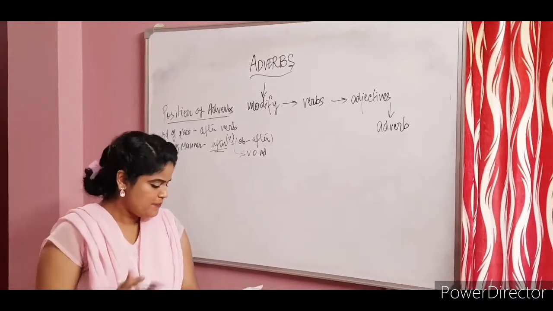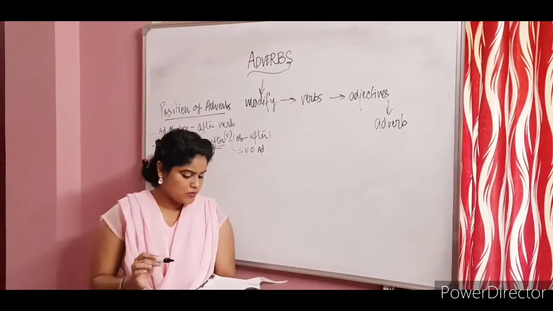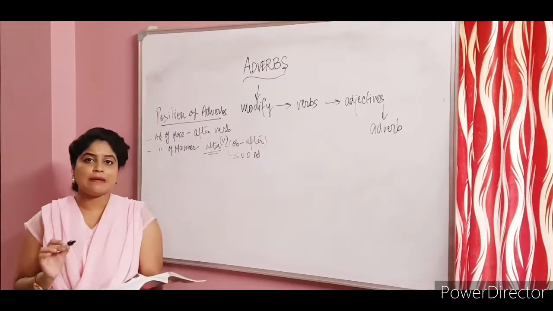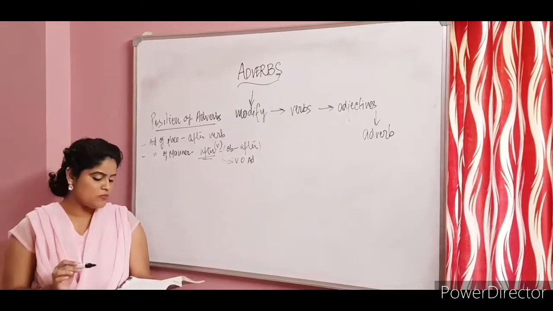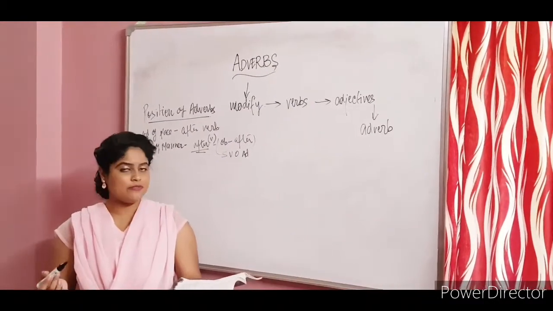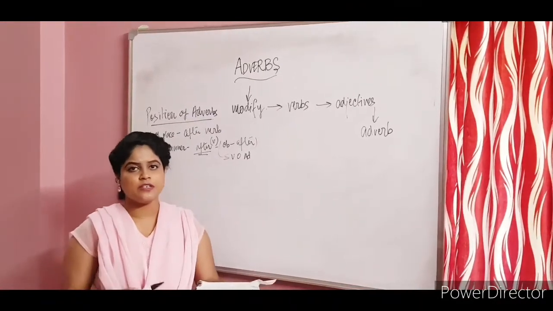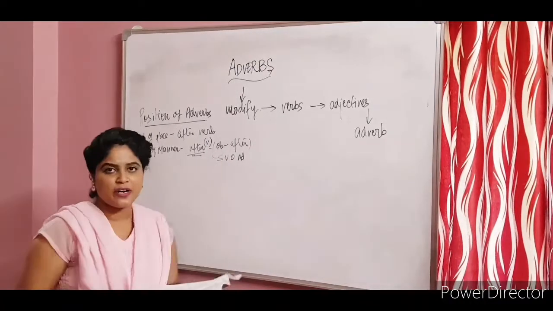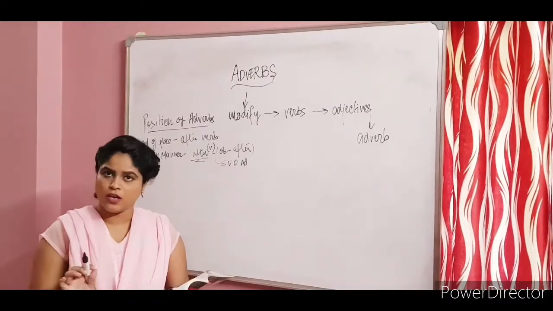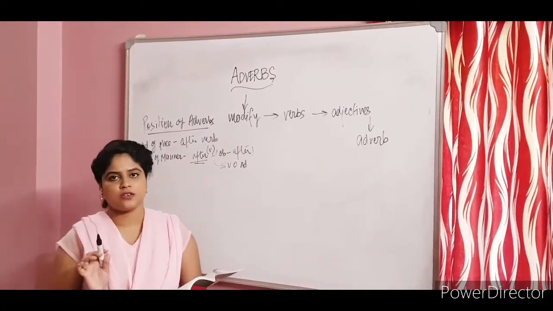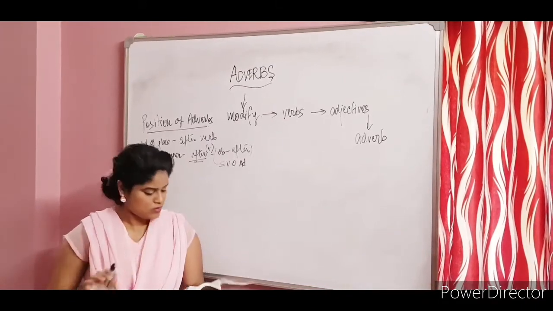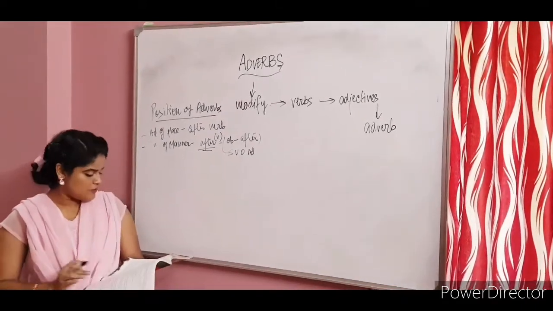For example, she came to the party directly from the office. She came to the party over here is the object. So after that you have directly from the office. Directly is your adverb. Came over here is the verb that it is modifying. It is modifying the verb, not the object, but it is placed after the object, if it is mentioned. So that's it. That is for adverb of manner.